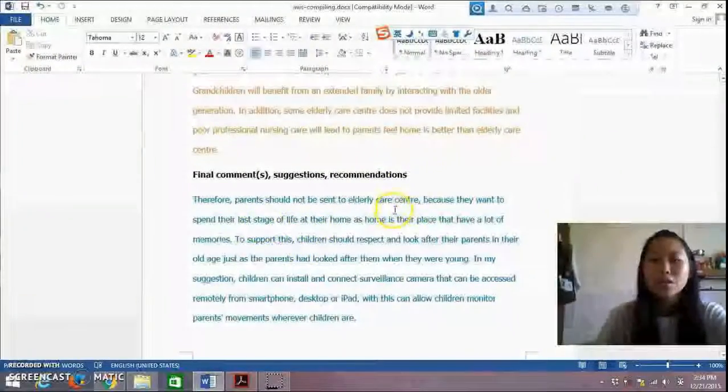Most elderly want to spend their last dash of life at their home, so children can install and connect surveillance cameras to monitor their parents.